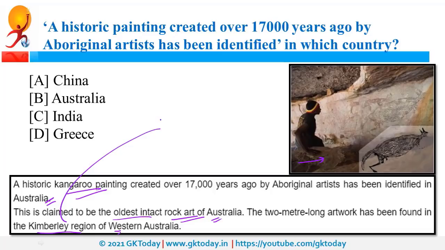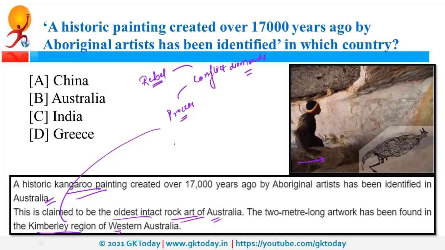Now, this Kimberley is also known for Kimberley process. What is Kimberley process? It is related to commitment to remove conflict diamonds. What is the meaning of this term? Conflict diamonds. That means these are the rough diamonds which are used by the rebel groups or by the terrorist organization to finance the conflict. So the objective of this Kimberley process is to remove such diamonds from the global supply chain.